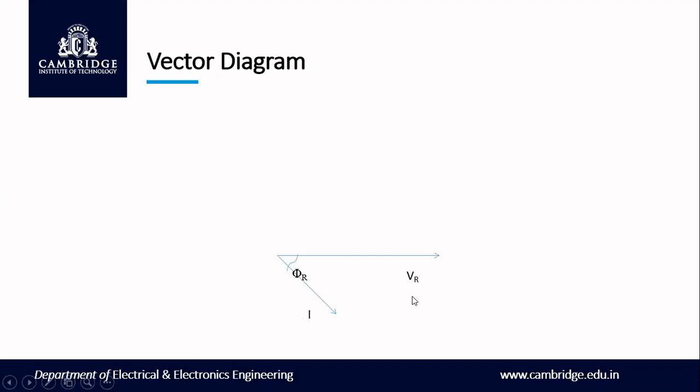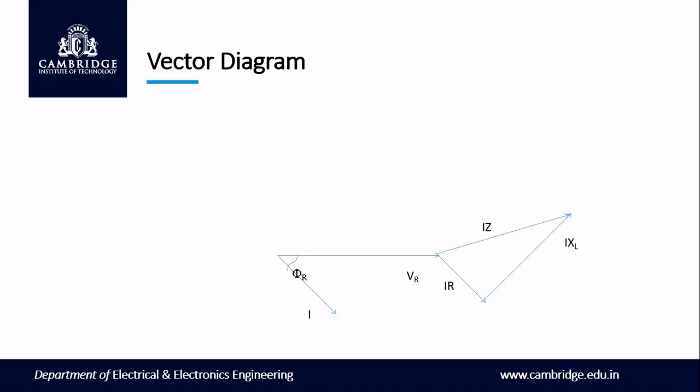Then we draw the line that is nothing but IR, the drop across the resistor. Next, when you consider a pure inductive load, please refer to the circuit diagram whenever you are drawing the vector diagram. In a pure inductive reactance, the current will be lagging the voltage by exactly 90 degrees. So please draw the 90-degree line. This is nothing but your I into XL. Now the combination of these two gives you I into Z.